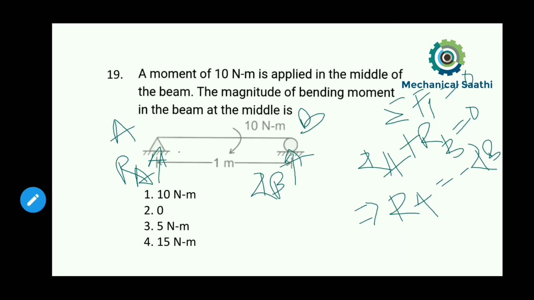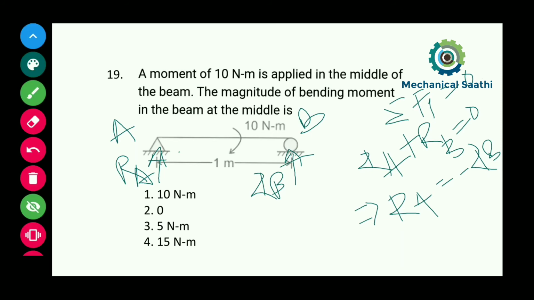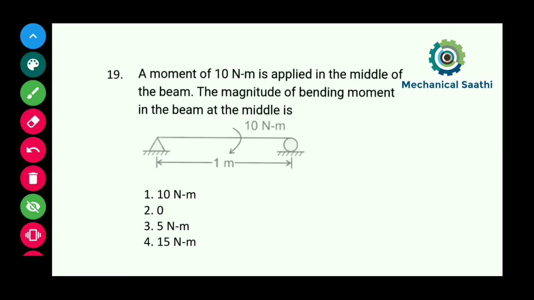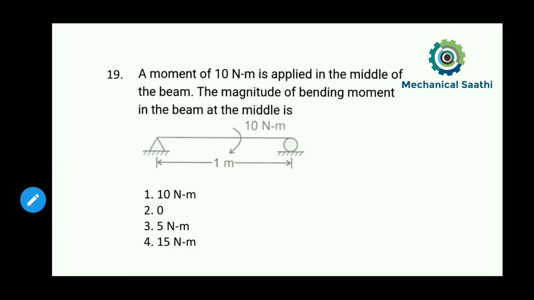Now let us find out the value of either of these two forces. Let us take moment about any point. If I take moment about A, there is a single moment, and due to the force RB we get a moment like this.